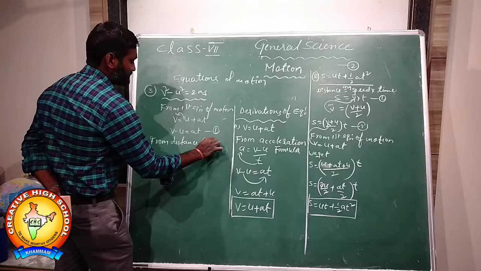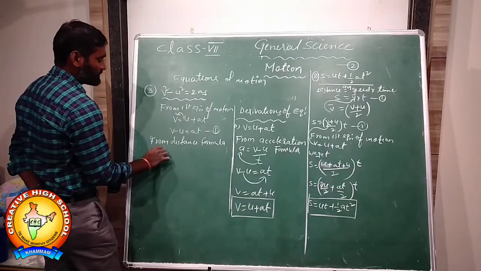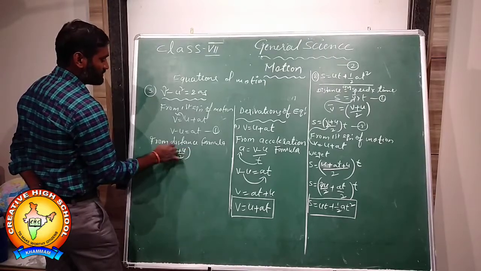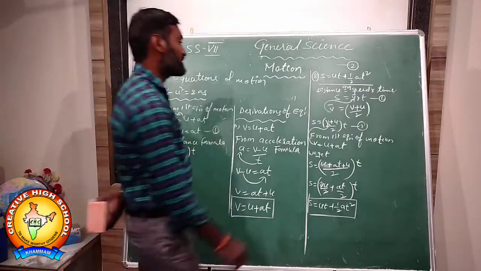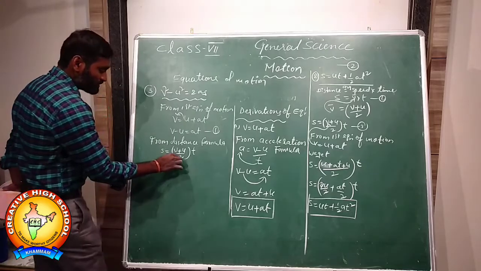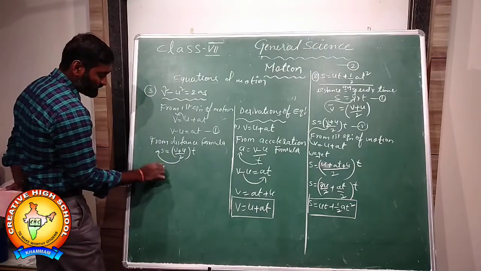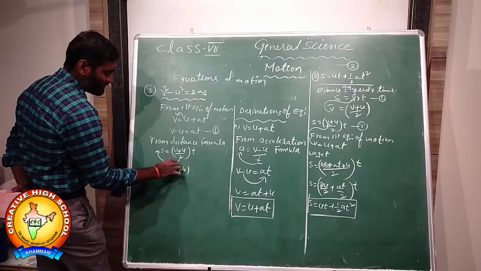From the distance formula we get, from the second equation derivation, s is equal to (v plus u) by 2 into t. Multiplying this side by 2, we get 2s is equal to (v plus u) into t.